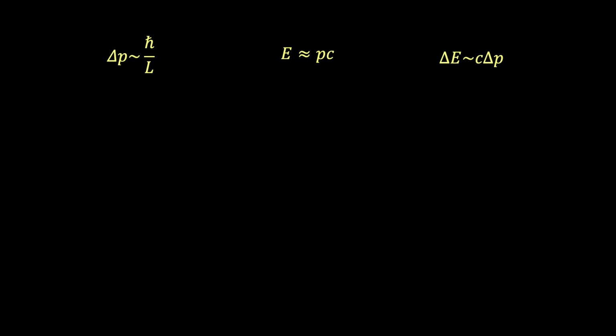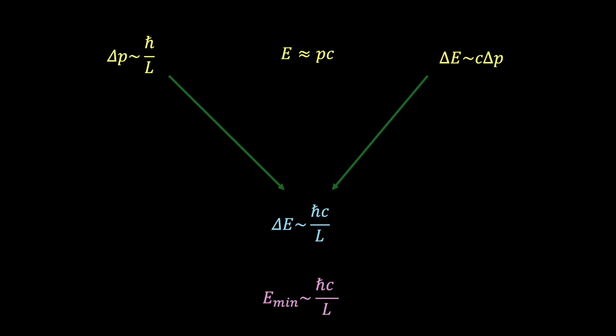If we then sub in our expression for delta p, we find that delta E is roughly equal to h bar c over L, and this result matches the minimum energy expression that we derived from the de Broglie wavelength approach, reinforcing the idea that confining a particle to a smaller space forces an increase in momentum and hence energy of roughly order h bar c over L.